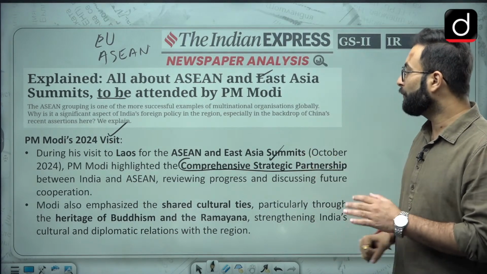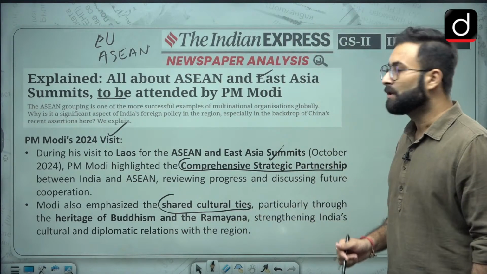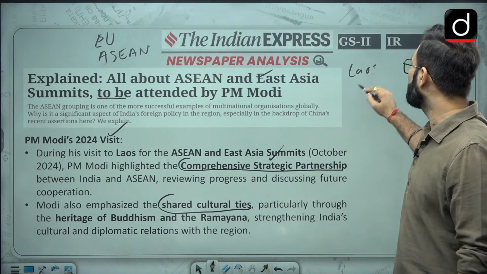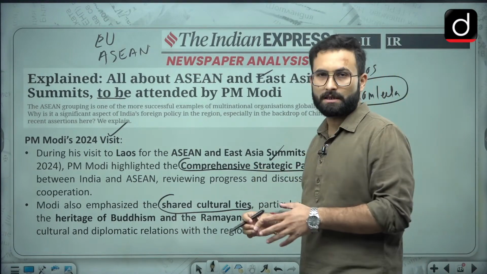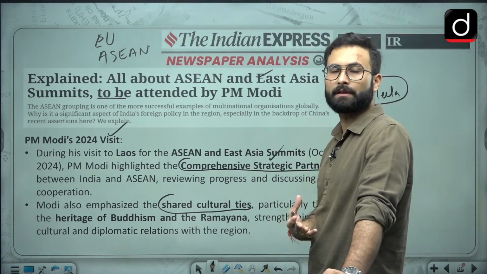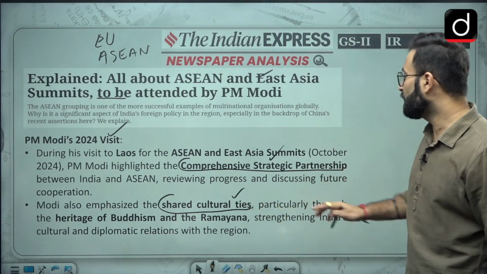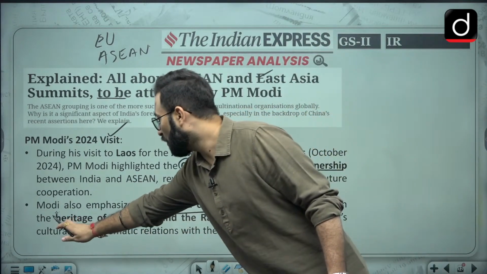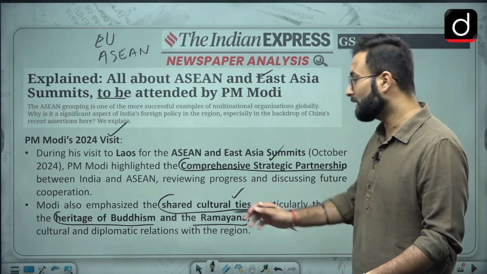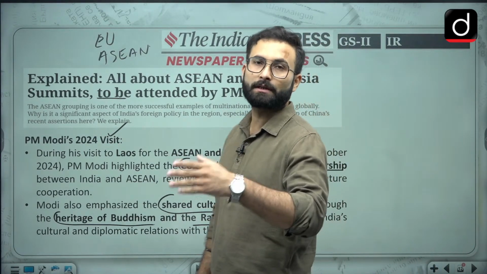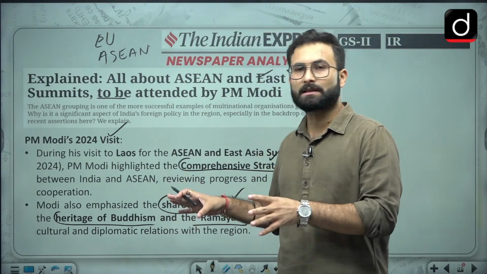Now, reviewing progress and discussing future cooperation, Modi also emphasized the shared cultural ties. You must have heard that in Laos he attended Ram Leela. You know that Ram Leela is quite famous in the Southeast Asian countries as well, as the Ramayana has been translated there as well. So Ram Leela is quite prominent over there. So we have shared cultural ties, particularly through the heritage of Buddhism and the Ramayana, strengthening India's cultural and diplomatic relations with the region. Other than that also, you know that Ashoka's son and daughter were sent to Southeast Asian countries to spread Buddhism. So that is why we have these cultural ties with the region.